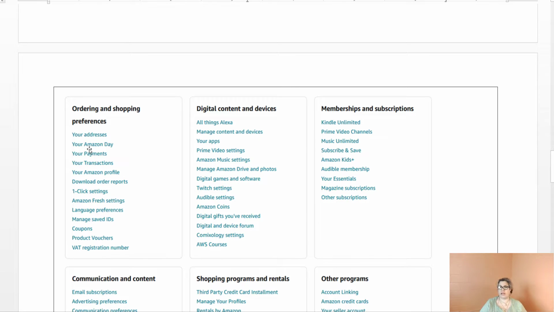So if you go to ordering and shopping preferences, you can change things like your address, your Amazon Day delivery, the way you pay, your one-click settings, all of these different things, all of your digital content and devices. So if you have an Alexa, you can manage them here.